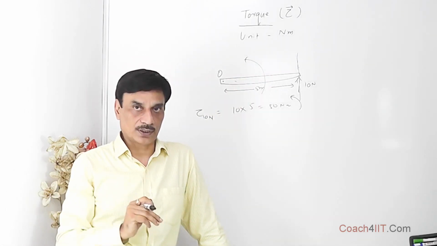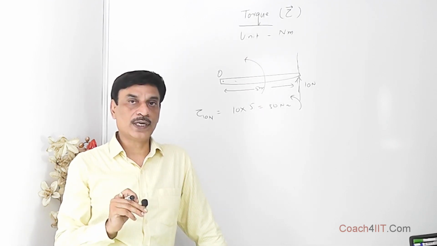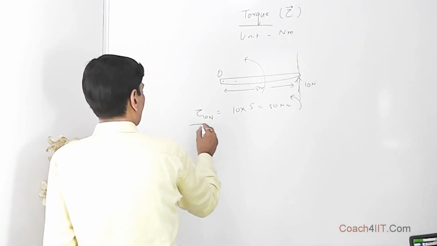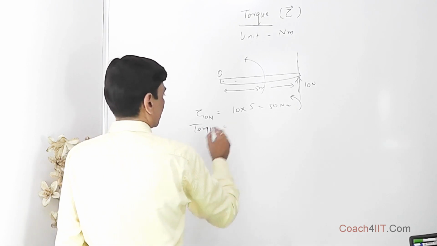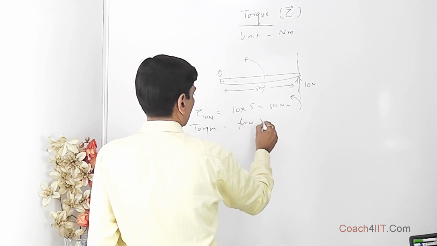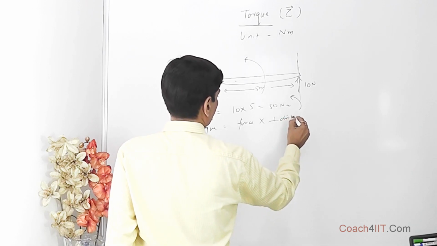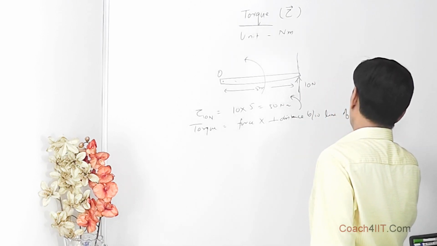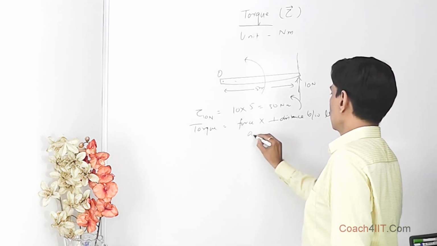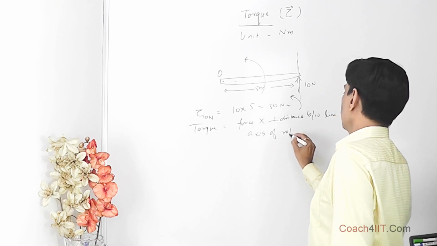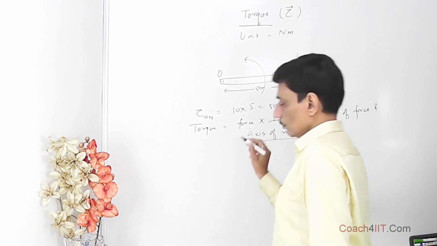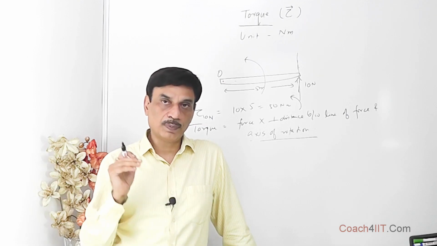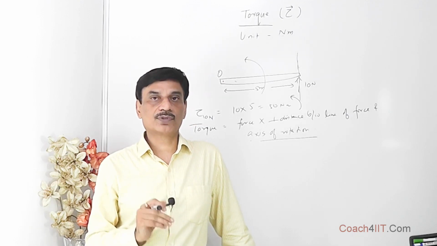So now what is torque? Number one, torque is always of a force about an axis. And in simple terms, torque is force into the perpendicular distance between the line of force and the axis of rotation. Torque is force into perpendicular distance between line of force and axis of rotation.